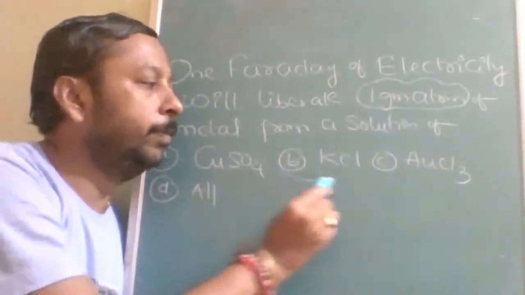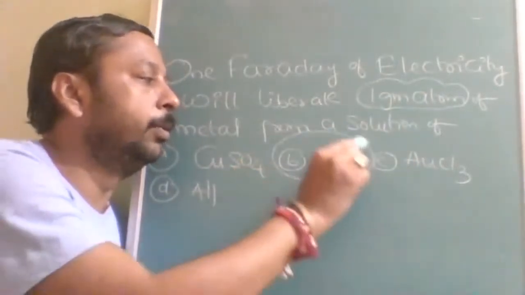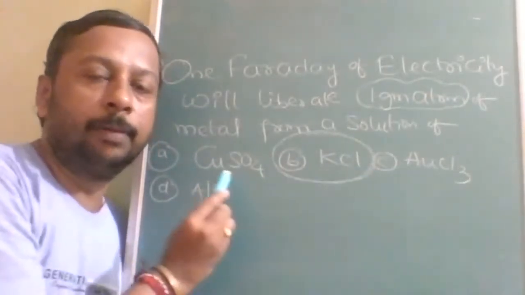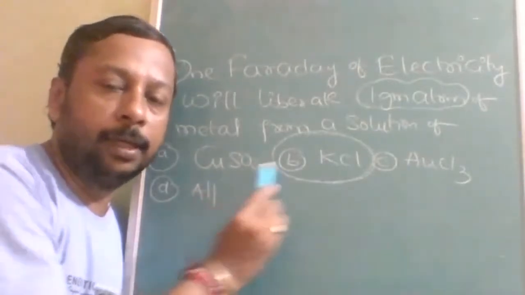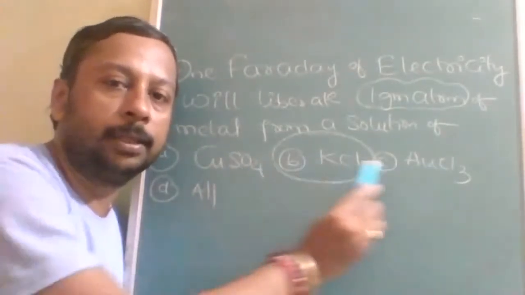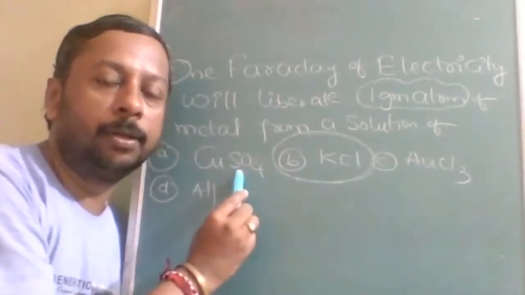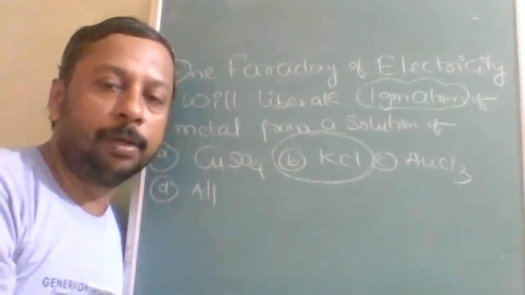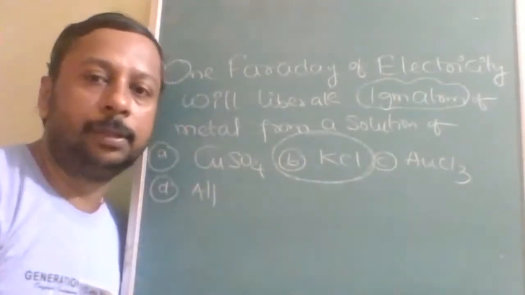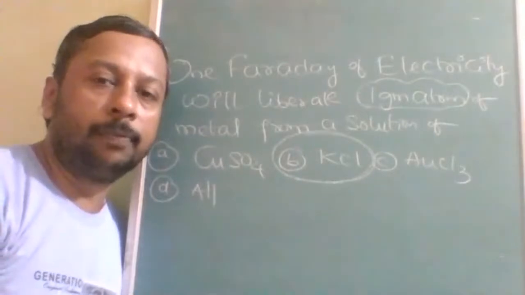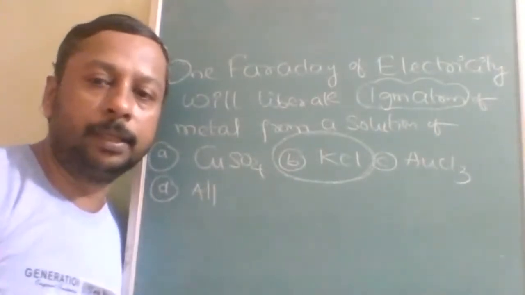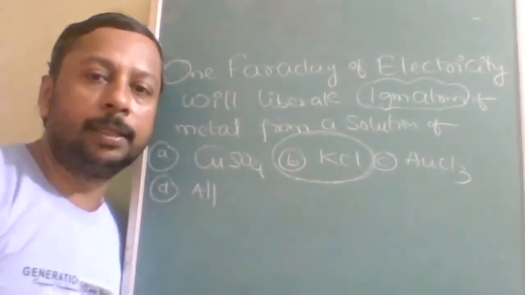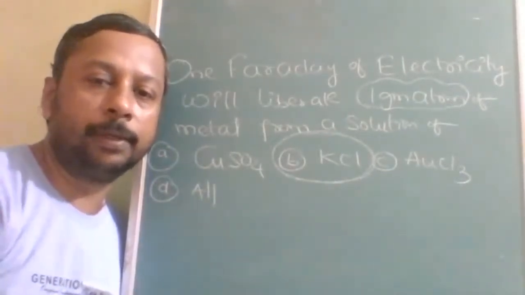So 1 mole will be produced only by the KCl. This will produce 1/3 mole. This will produce half mole. But equivalents are 1 equivalent. Always this equivalent will be 1 gram equivalent of copper sulfate, 1 gram equivalent of potassium chloride, 1 gram equivalent of gold chloride. But 1 gram atom is only by the KCl. Okay. In this question, only KCl. Here NaCl is not given.